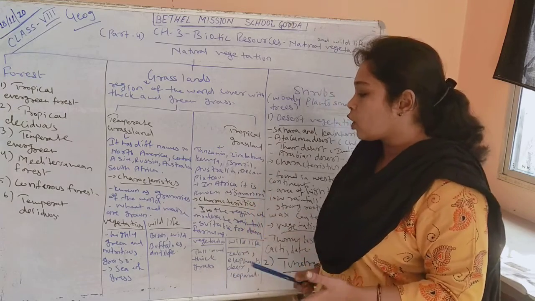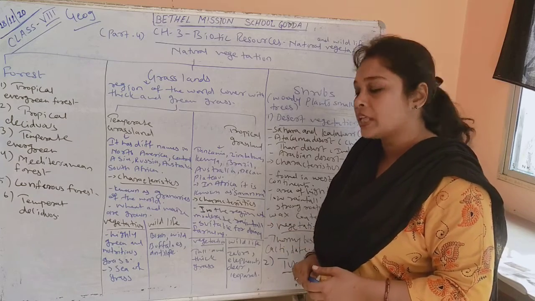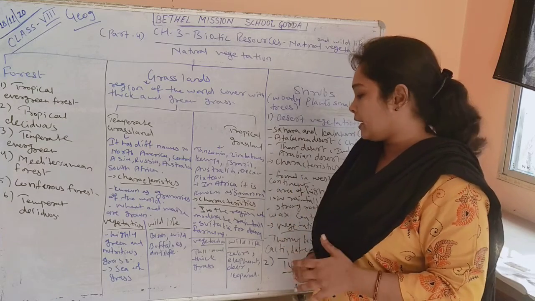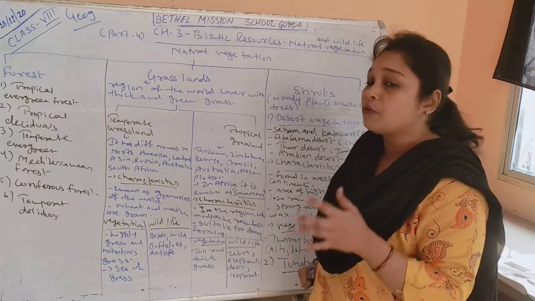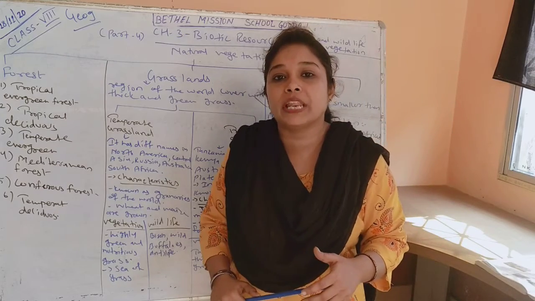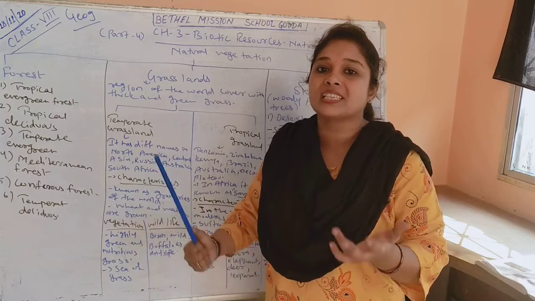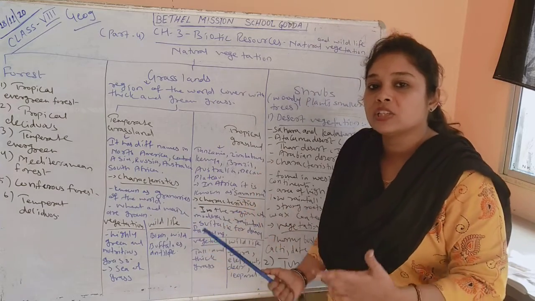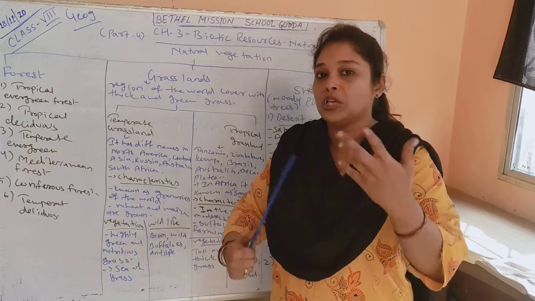Understand? When we talk about the characteristics of these grasslands, they can be found in regions with moderate rainfall and a not very hot climate, and they are suitable for dairy farming. Tropical grasslands are very suitable for dairy farming, that means animal husbandry and animal rearing, because they can provide good food to the animals.